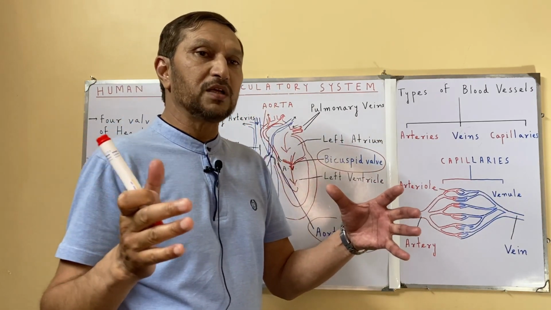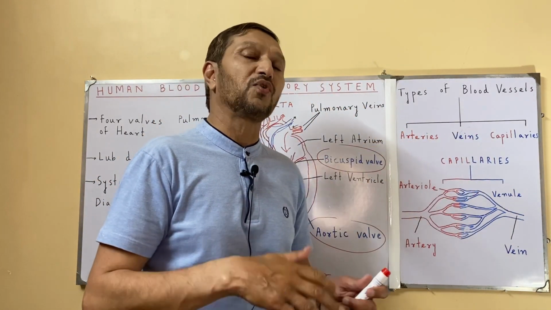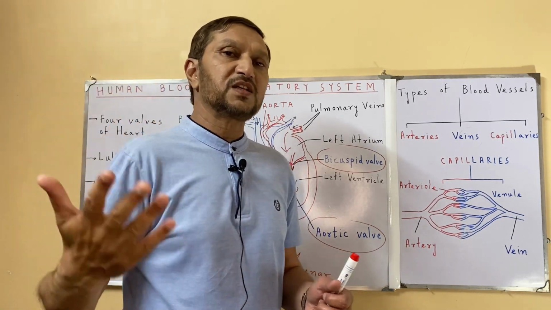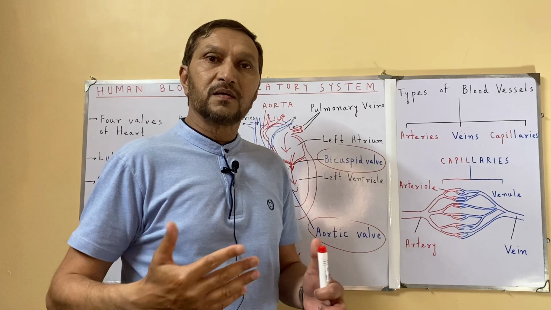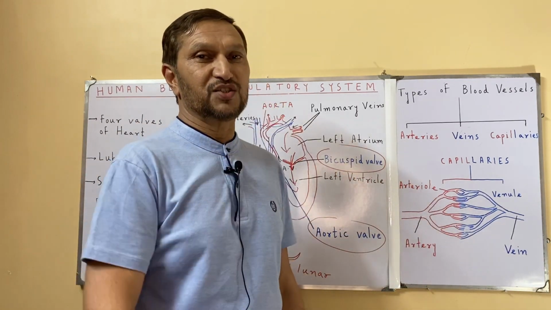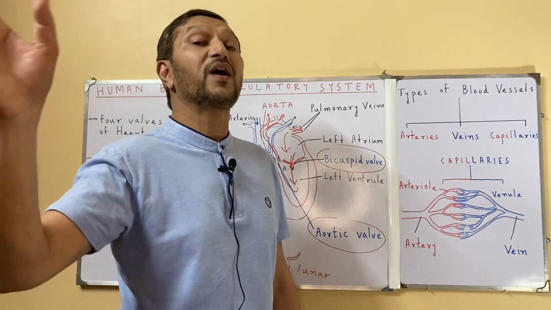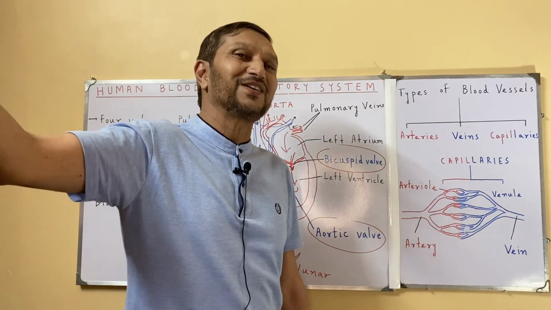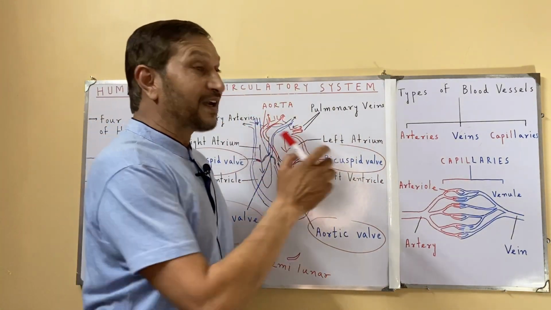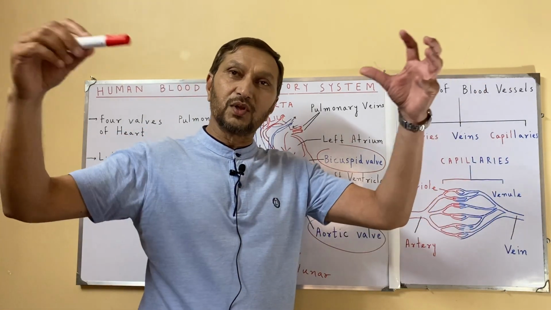All the arteries in the body carry oxygenated blood, carrying oxygen and other materials to all parts of the body, towards the brain, skin, nervous system, digestive system, stomach, liver, legs, muscles, except the pulmonary artery, because the pulmonary artery carries the blood towards the lungs for oxygenation. So that must be containing deoxygenated blood. So I repeat, all the arteries contain oxygenated blood except the pulmonary artery.